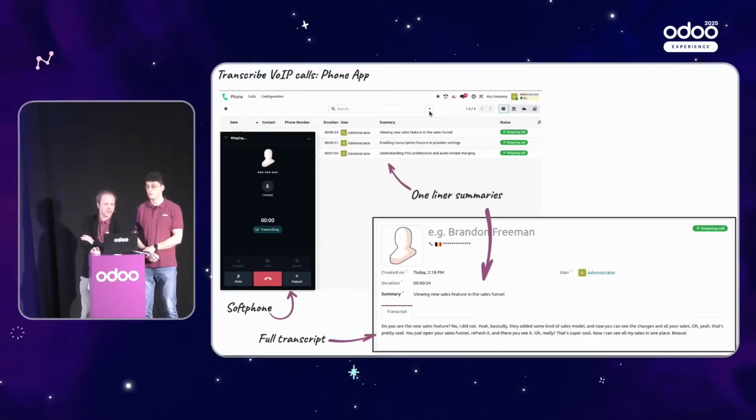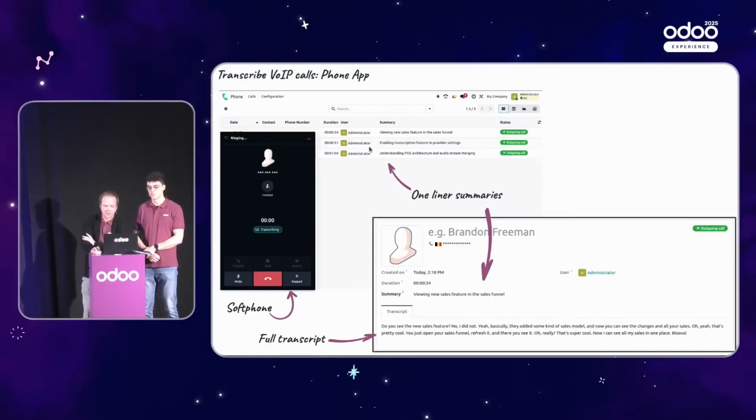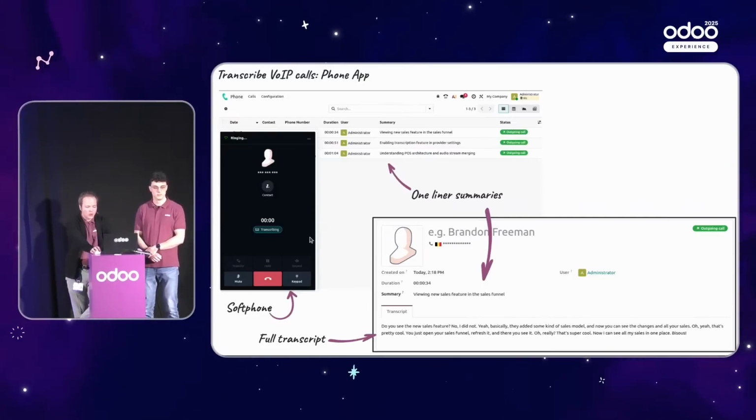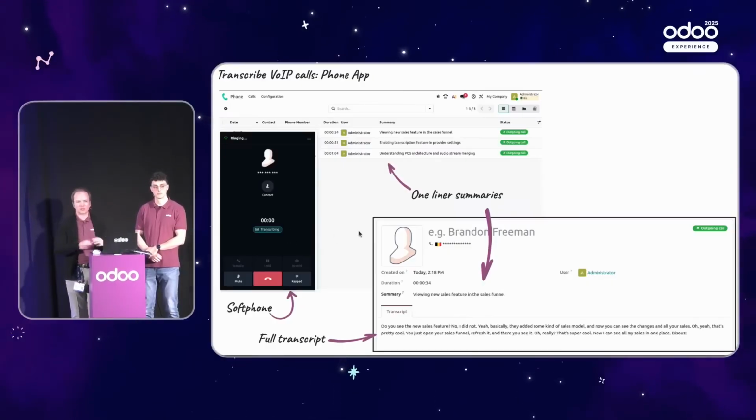Can you see my cursor? Yes. And you have the full transcript appearing on the form view. Also, you might need to know that your call is actually transcribing, and for that reason we put this extra pill in here.